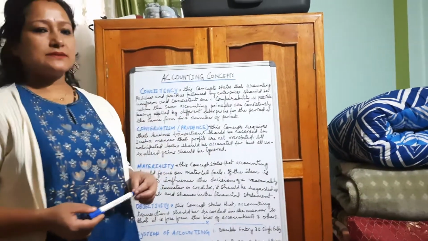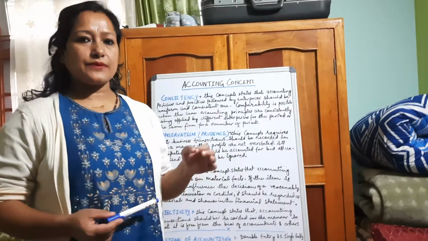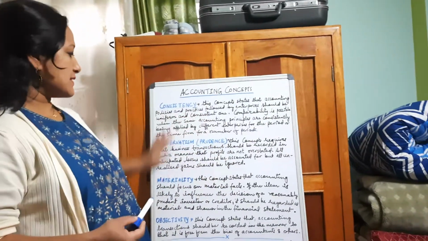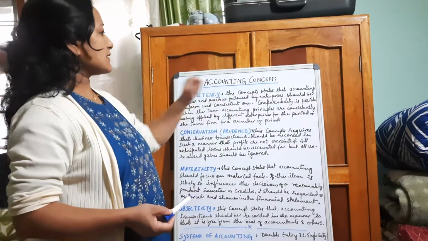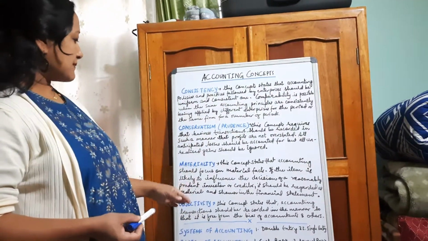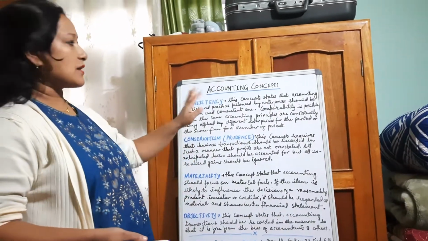Last time we did accounting concepts, the second chapter, theory base of accounting, and today will be the end of this chapter. We are going to complete it. The remaining accounting concepts were consistency, conservatism, materiality, and objectivity. These were the remaining portion from accounting concepts.